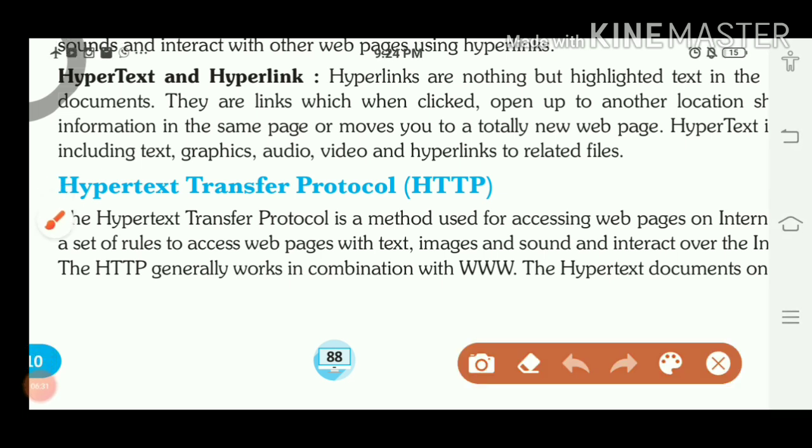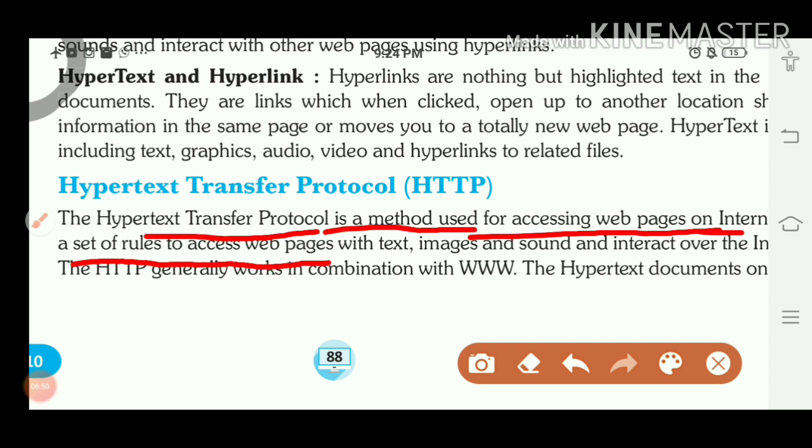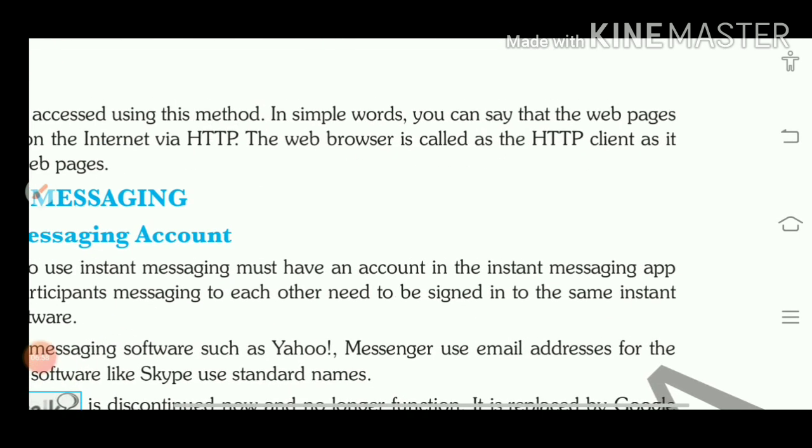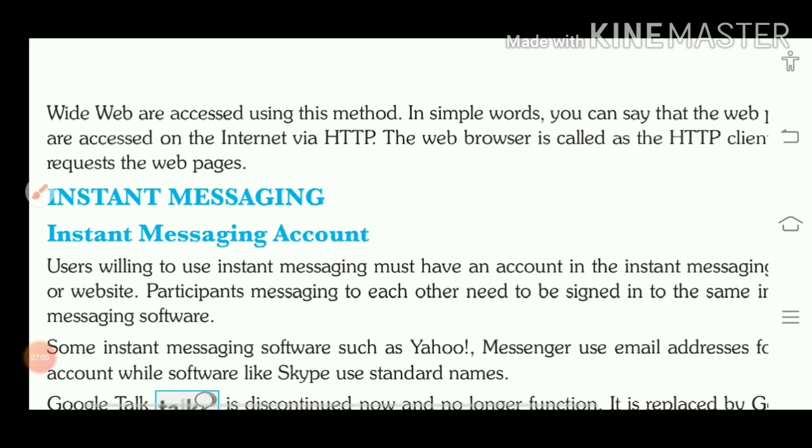Okay. Next one is hypertext transfer protocol, HTTP protocol. Children, these are a set of rules. Protocol means a set of rules, and it is the method of accessing web pages on the internet. From the internet, we are accessing these pages now. It is possible because of HTTP. HTTP we are using for establishing the connection between client and server. And these are the set of rules for accessing web pages with text, images, sound and interacting over the internet. Okay. These are the things we discussed in yesterday's class.